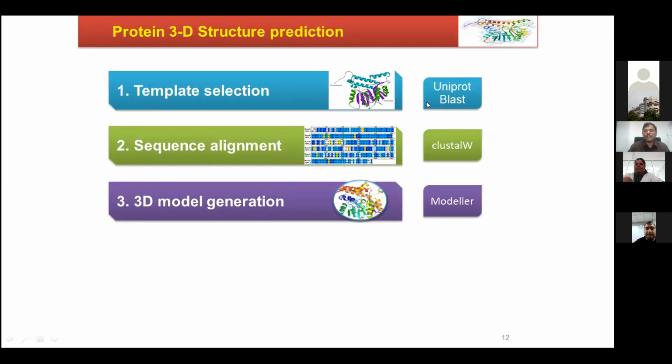Here, what is it that we are doing? We are searching the database to select a template. Then we are using another tool to see sequence alignment. We are using another tool to generate the three-dimensional model, because the Modeler software can do so many things to ultimately give you a dependable three-dimensional model. Why am I using the word model here?